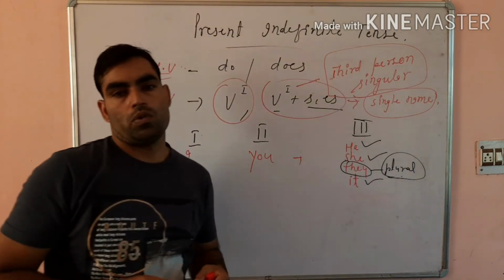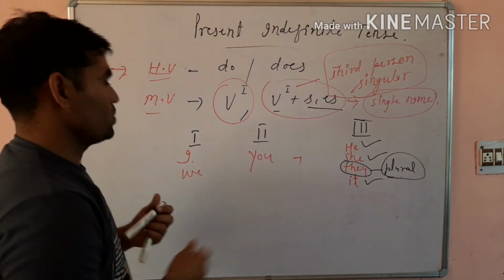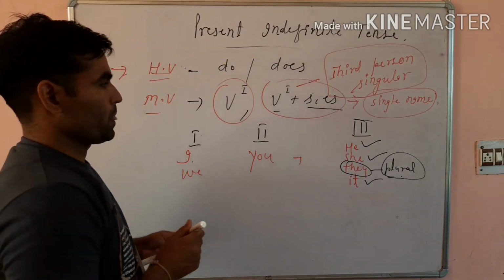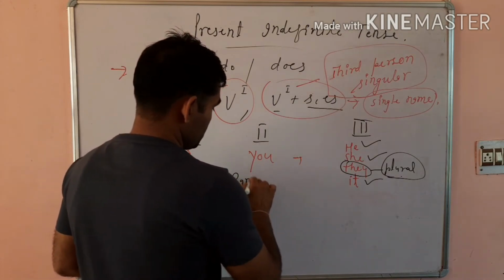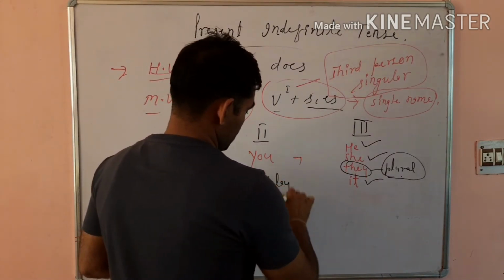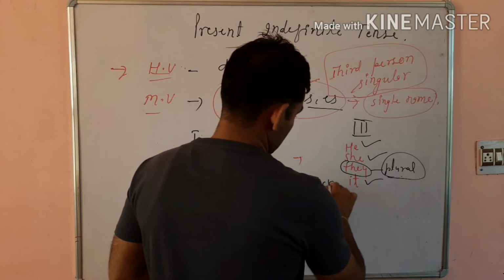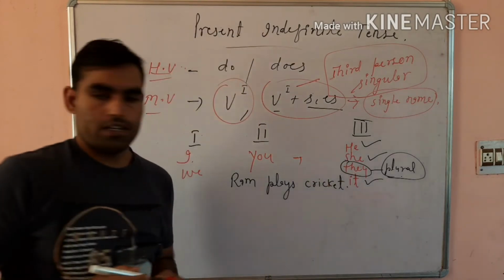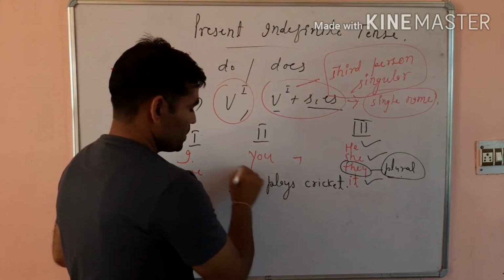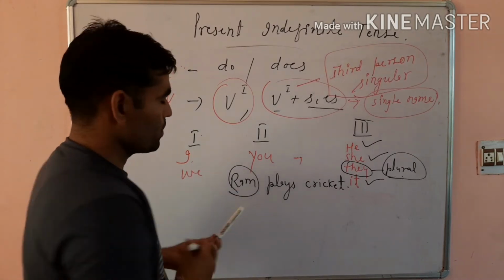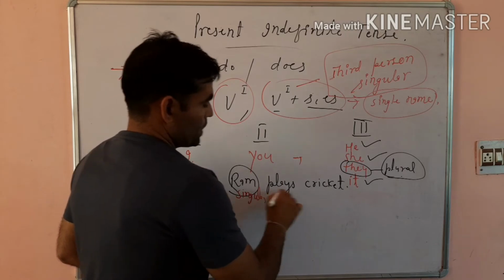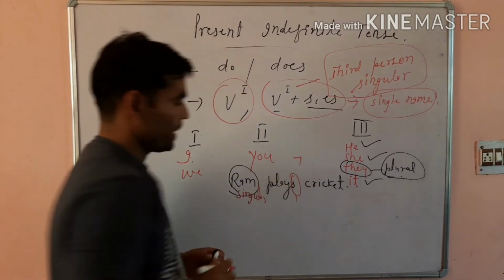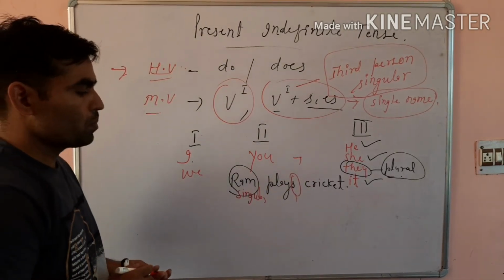For example, if I make a sentence, Ram plays cricket. Here Ram is singular. That's why I have added this s with the verb play.